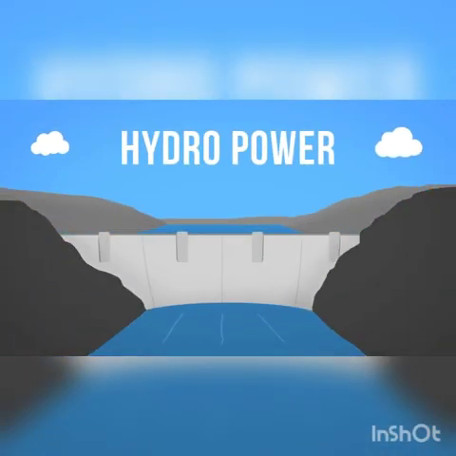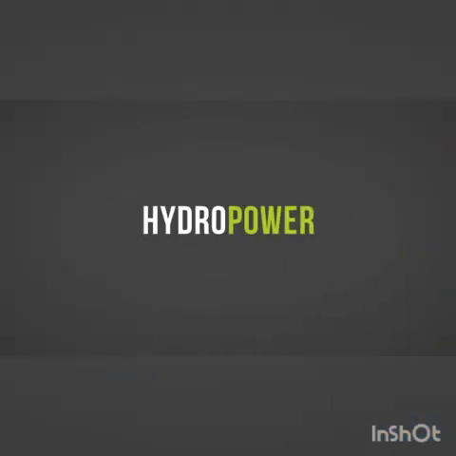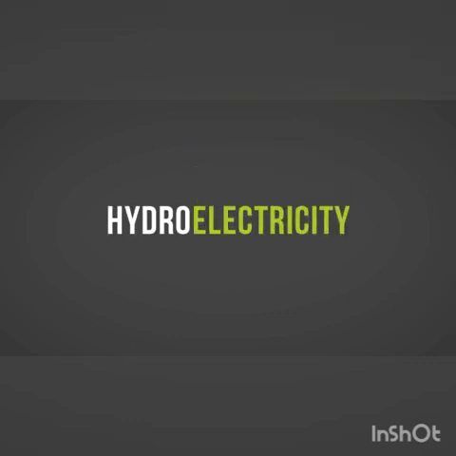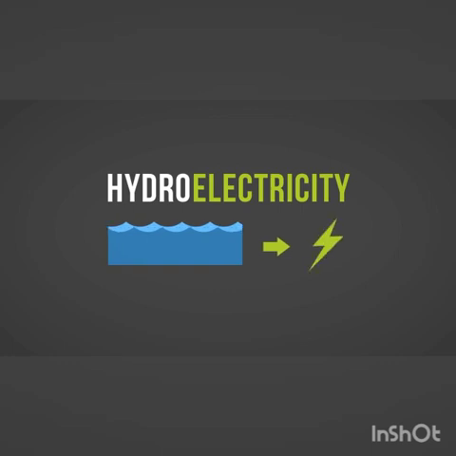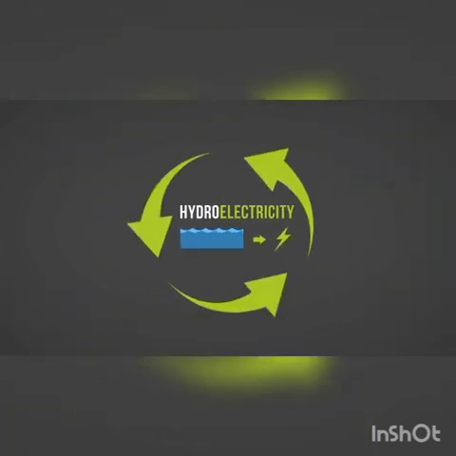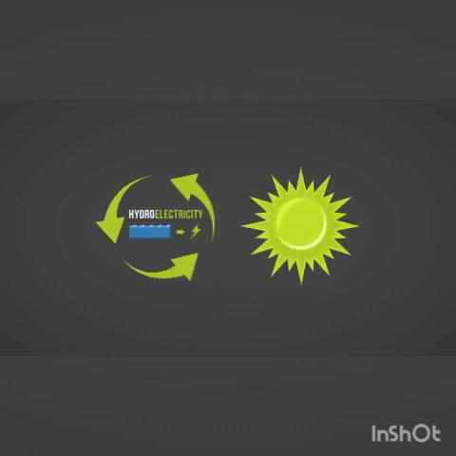Hydro power plant. Hydropower, that is, moving water generates the electricity. The spin of water generates the electricity. The cycle is formed by the sun.